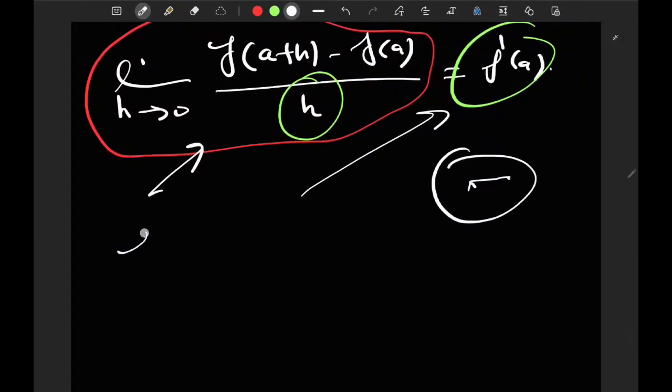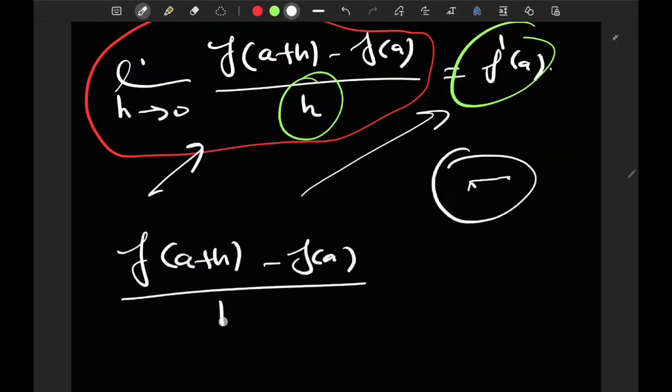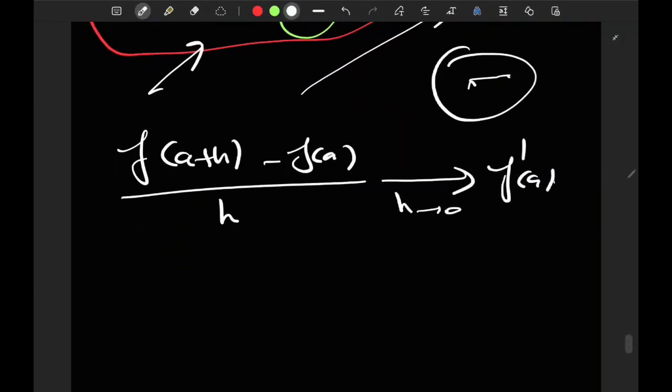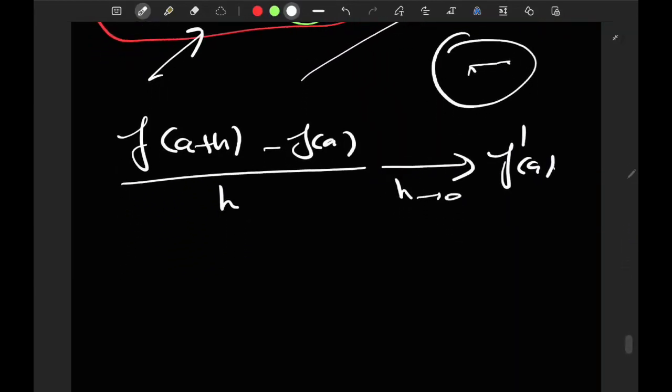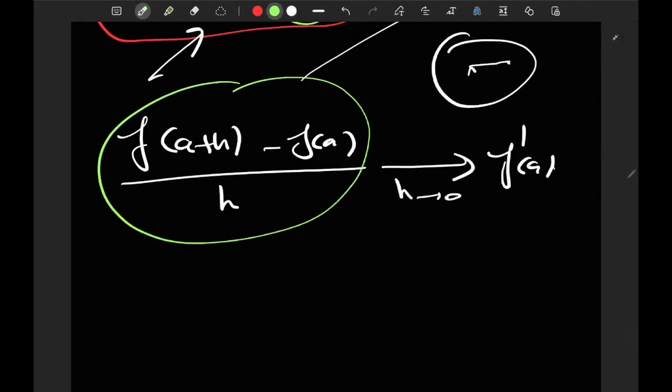So let's look at this fraction, f of a plus h minus f of a over h. I'm trying to say that this thing, which is a function of h, is going to some number as h goes to 0. Let's just keep calling it f prime of a. What does this mean? This thing is literally a function, and I'm finding the limit of this function.